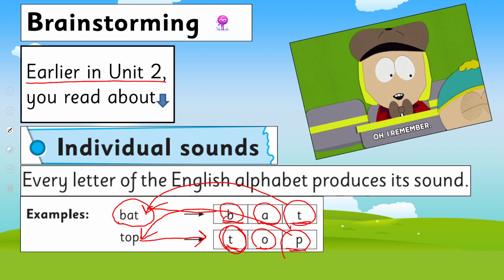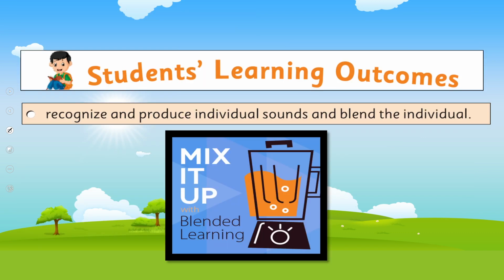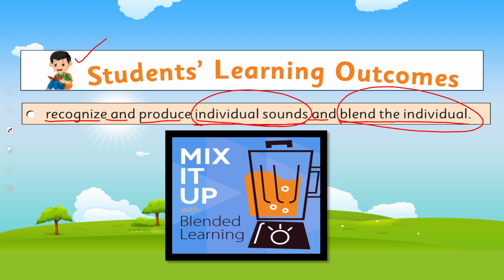Right? So we are going to learn further about it, and our today's SLO is recognize and produce individual sound and blend the individual. Now we know how to pronounce individual sound. We'll blend these sounds and it will become a word. This is our today's SLO.